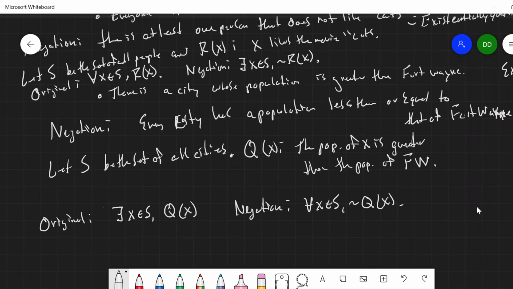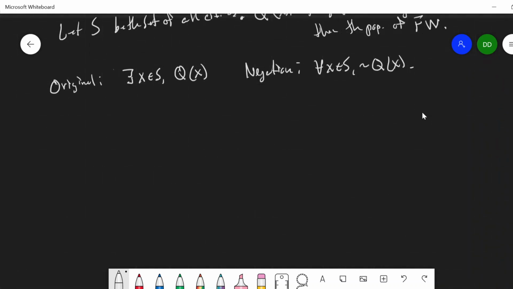So right, universally quantified statements, the negation of those turn into existentially quantified statements where we negate the open sentence. Same thing is going on here, only the existentially quantified statement turns into a universally quantified statement. And again, we negate the open sentence. So this is true in general. Those examples weren't special.